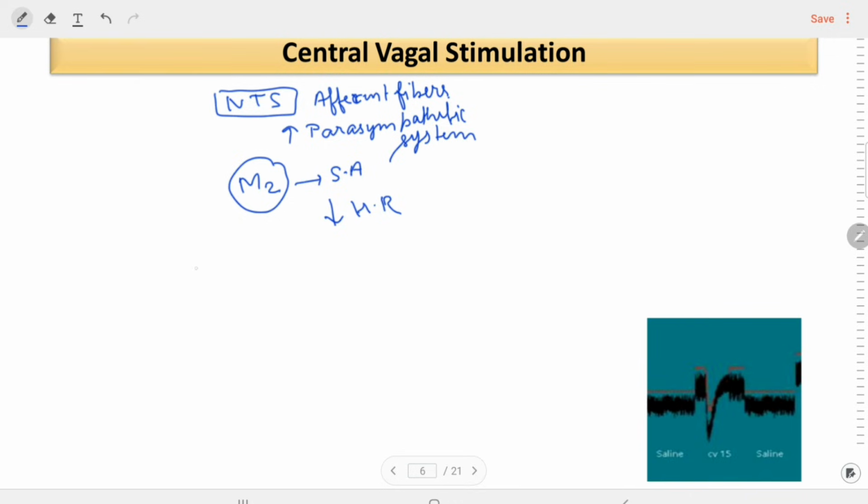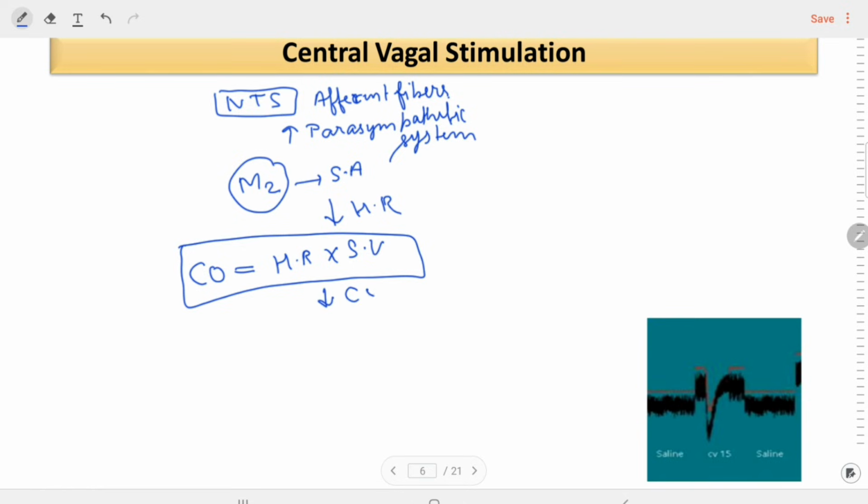We know the general concept that cardiac output is equal to heart rate into stroke volume. So the heart rate is directly proportional to the cardiac output. If the heart rate is decreased, that will lead to a decrease in the cardiac output, and ultimately BP is also decreased.